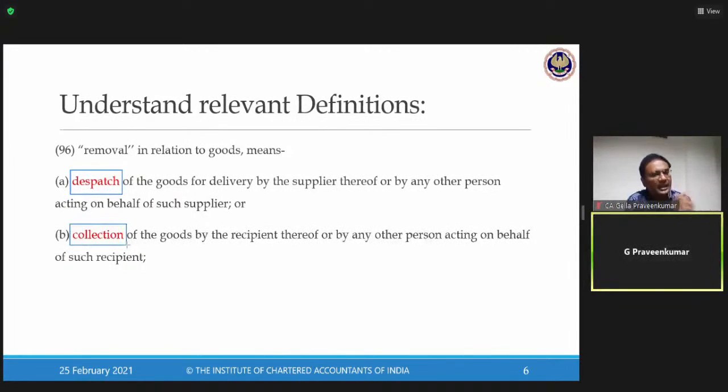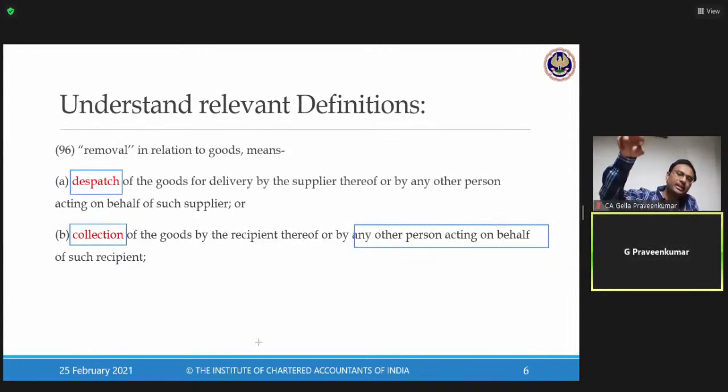So this fellow will go and collect. He may collect on his own or through any other person acting on his behalf, an agent or transporter. There is a bailor-bailee concept. My transporter will act as a bailee to get that consignment picked up from Tamil Nadu. So this is one point in relation to collection. So what if it is a CIF transaction? Cost, insurance, freight. The Tamil Nadu supplier takes the responsibility till the factory gate of the customer.